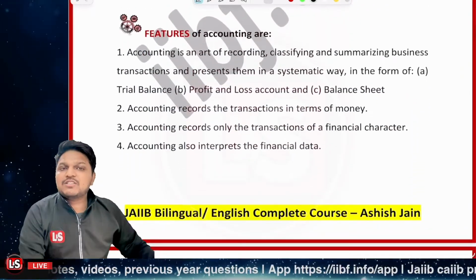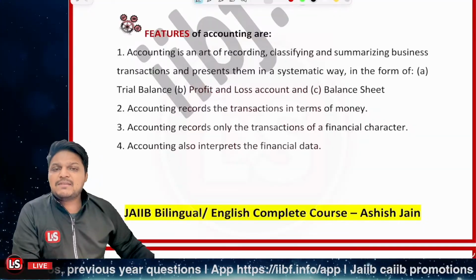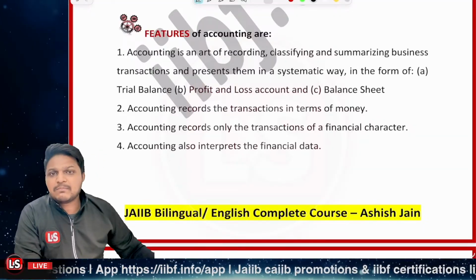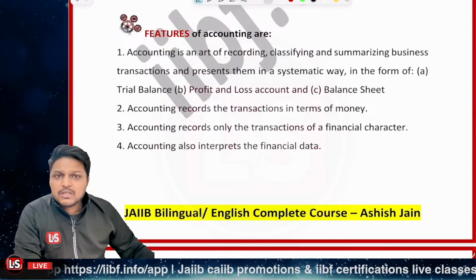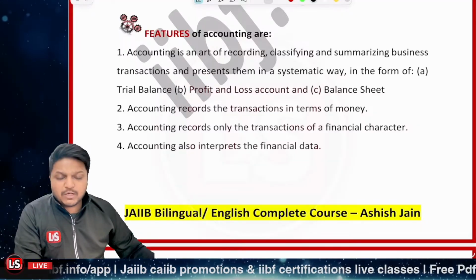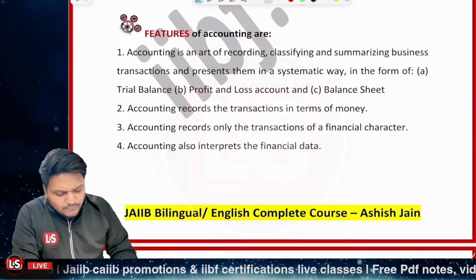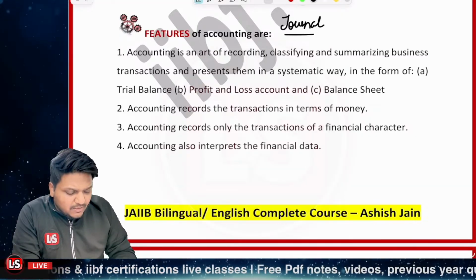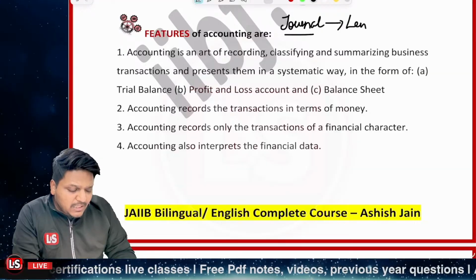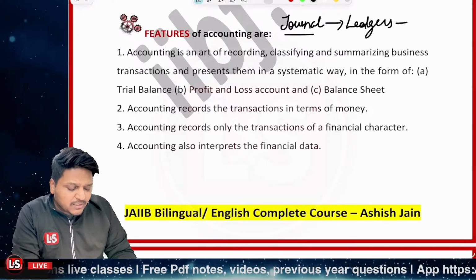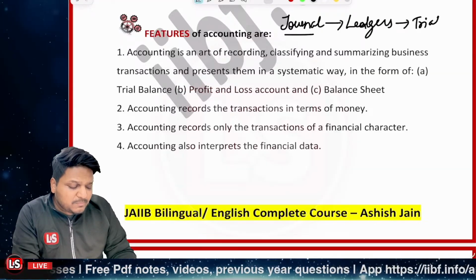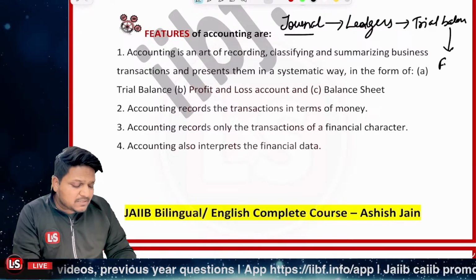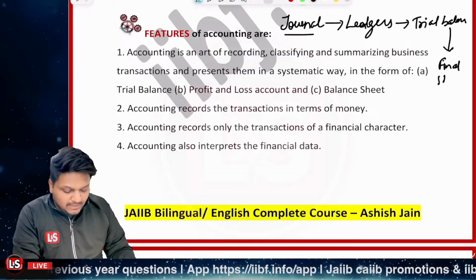So what are the features of accounting? Accounting is basically what? We are recording the transactions, we are classifying them, we are summarizing them. Simple process as that, right? After that, we are doing it in a systematic manner. As I told you above, first of all, the transactions are recorded in the journal, further posted into the ledgers. Third, the trial balance is prepared, and after the trial balance, the final statements are to be prepared, right?